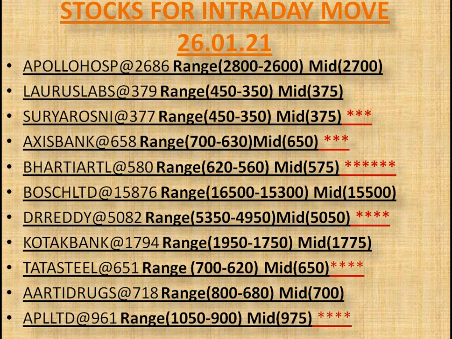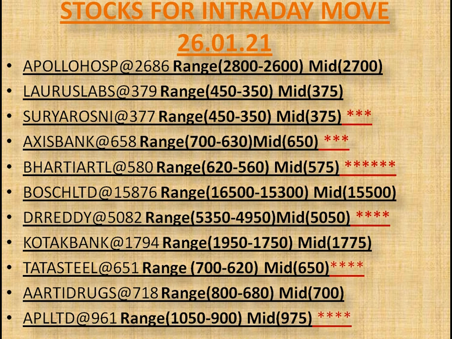Same as if it sustains below its midpoint, that 2,700 with increased volume, then most likely it will move for its lower range or lower reversal support, that 2,600. And when it reverses from its lower range or lower reversal support, then midpoint acts as its recent resistance to achieve. You can note down every stock's range with midpoint for intraday trading.